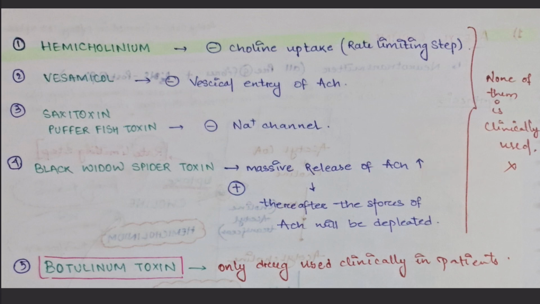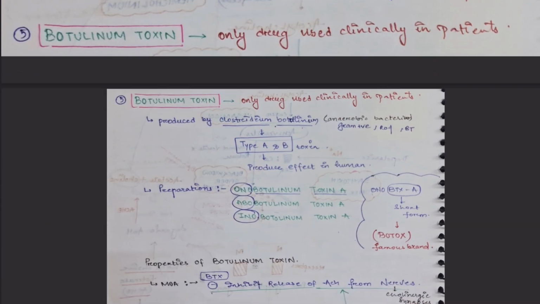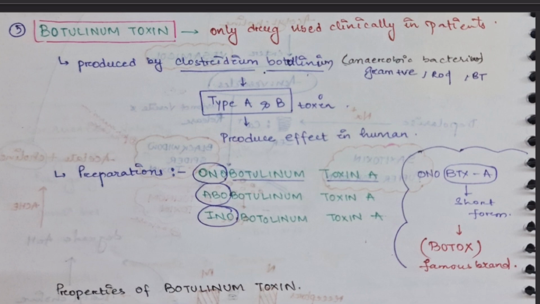Now, therefore, the stores of the acetylcholine will be depleted soon. But all these are not used clinically. Okay. So botulinum toxin is the only drug which is clinically used in patients. Let us read more about botulinum toxin. As we just read, botulinum toxin is the only drug which is used clinically in patients.